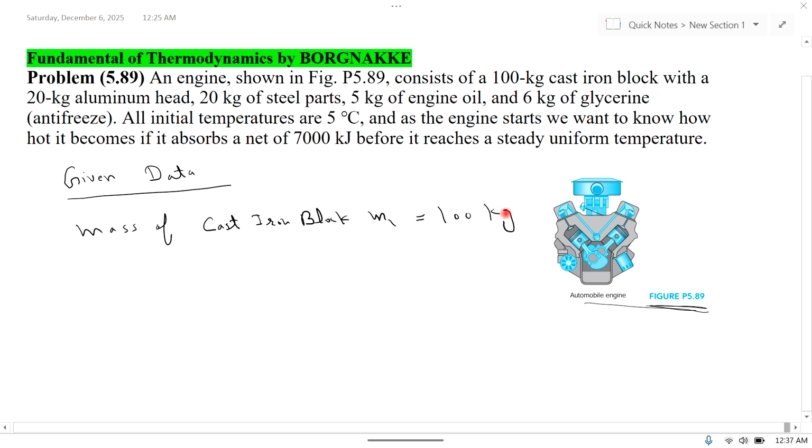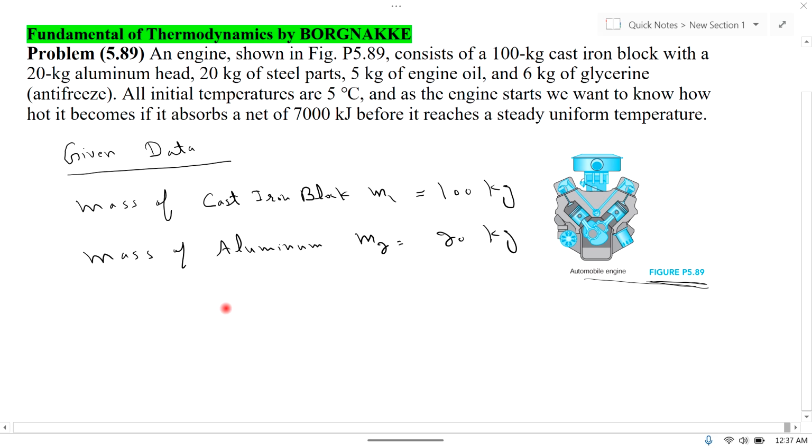with a 20 kilogram aluminum head. So mass of aluminum is denoted by M2, which is equal to 20 kilogram, and 20 kilogram of steel parts.